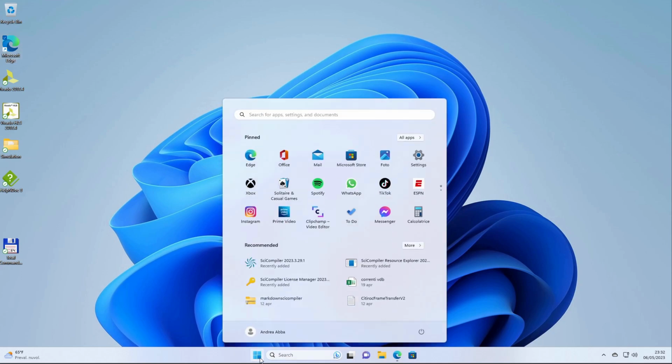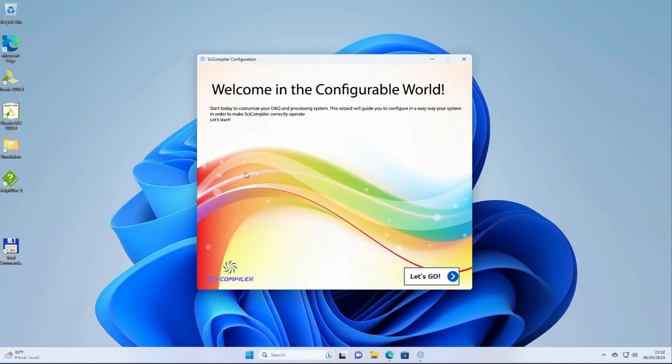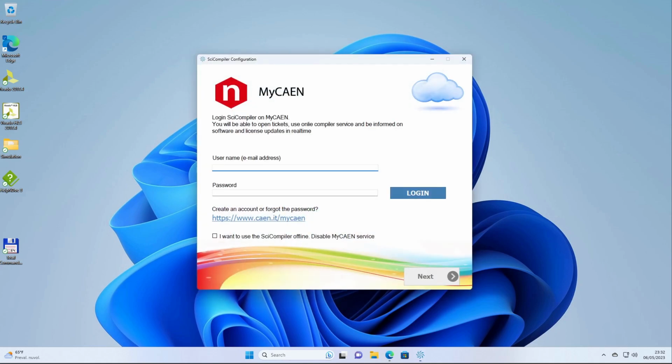Let's now start SciCompiler and complete the first startup wizard. Log into MyCAN in order to use online features like remote firmware compilation, start trial, or redeem coupon. You can also continue without login by selecting I want to use the SciCompiler offline.